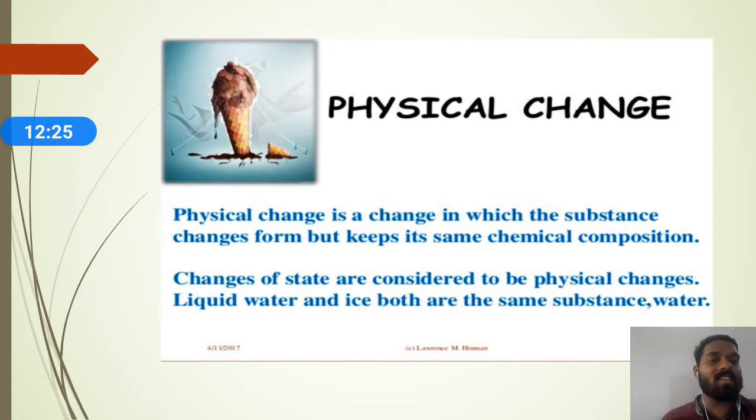These are the things we call physical properties. So if any physical property undergoes a change, such changes we call physical change.